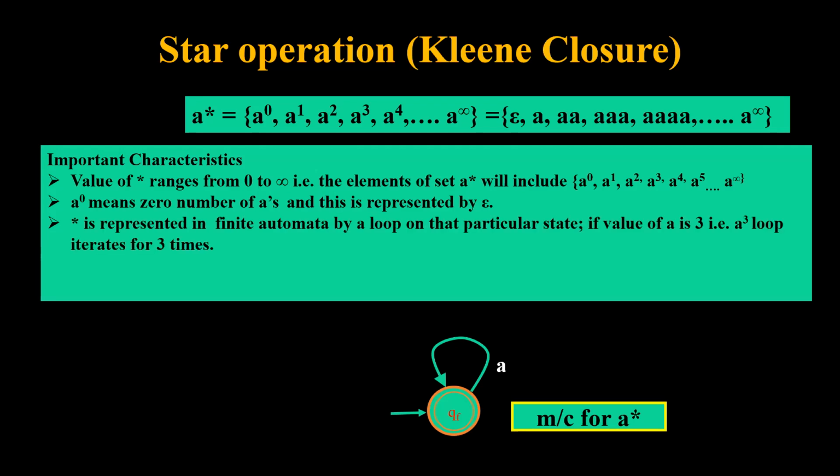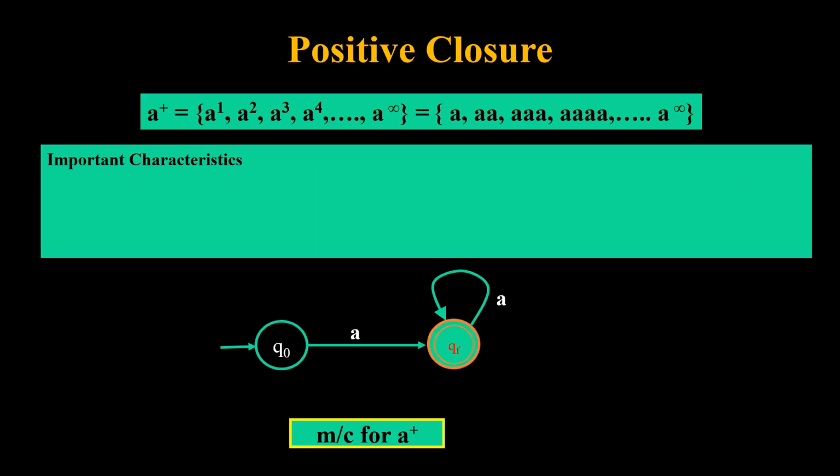Star is represented in finite automata by a loop, as we can see in the diagram given below. On a particular state that loops around, say for example the value of a is 3, then it will loop around 3 times in order to cover a3. If the value of a is 0, that is a0, which is a representation for epsilon, then it will not iterate at all.